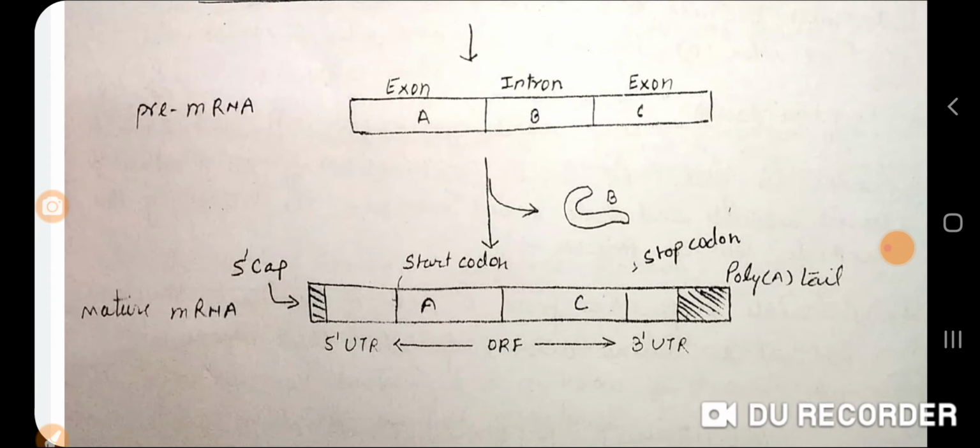Now all the introns will be removed, and this is the ORF, with start codon and stop codon. The 5' UTR and 3' UTR are known as untranslated regions. Those regions which will not be translated, meaning they will not make proteins or amino acids, are known as UTR, the 5' UTR as well as the 3' UTR.